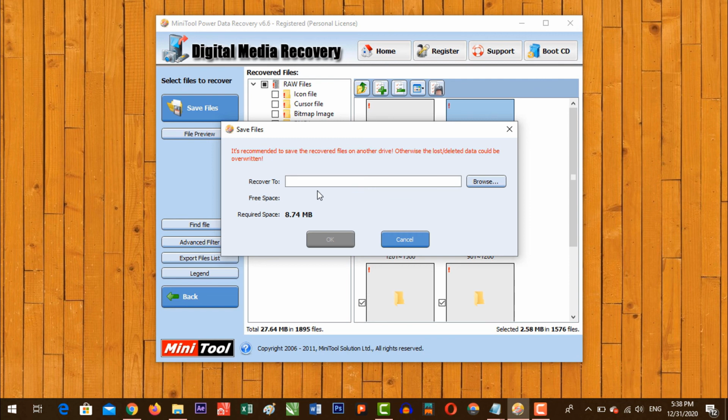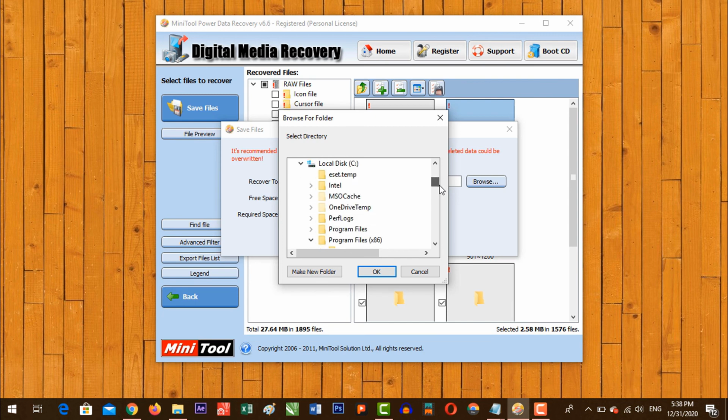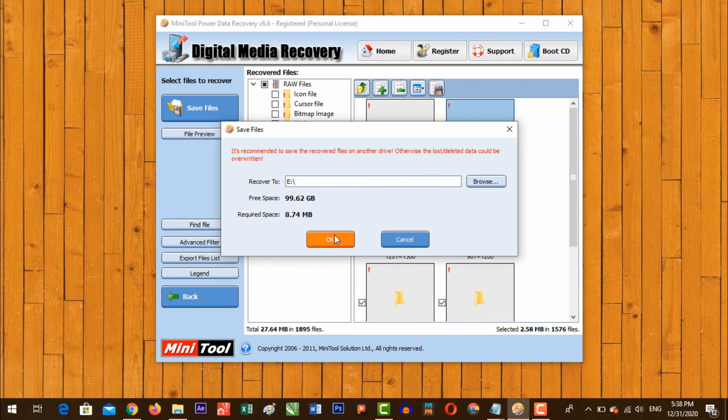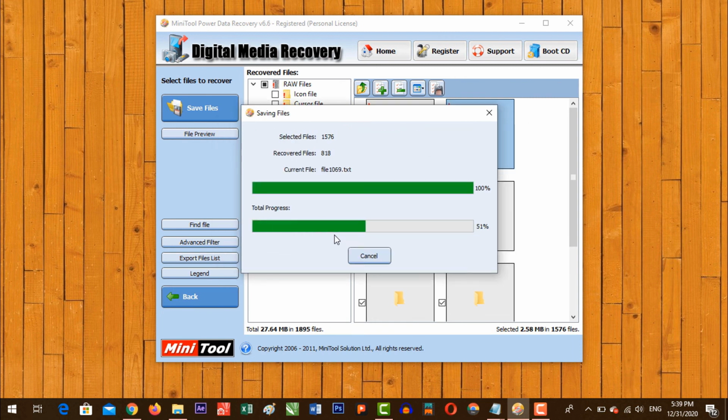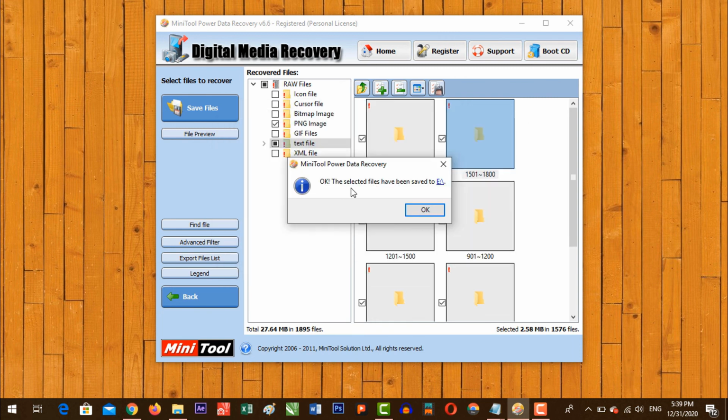And it is asking where you want to save your files. Just give it a location, click on Browse and I want to save my files in D drive. Click on D and click on OK and click on OK. Now files are being saved in E drive. Just wait and those files are saved successfully.